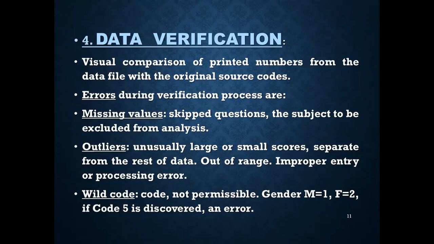Wild code. Wild code refers to a code that is not permissible. For example, if the variable gender has been defined with codes male as 1, female as 2, and if you find in the questionnaires code number 5 is discovered, that indicates an error. So this is how the data verification is done.